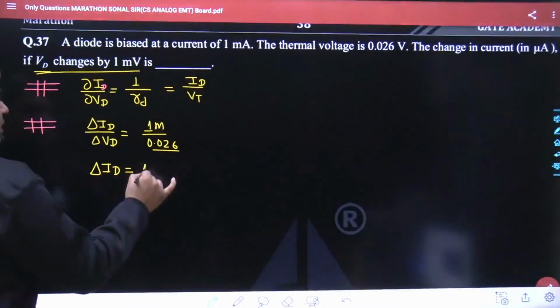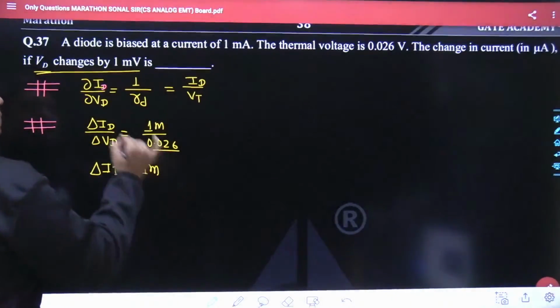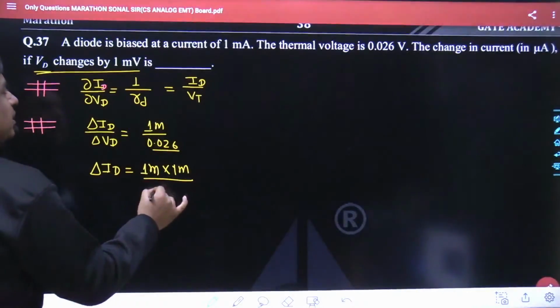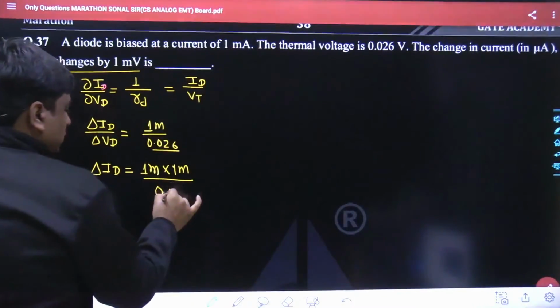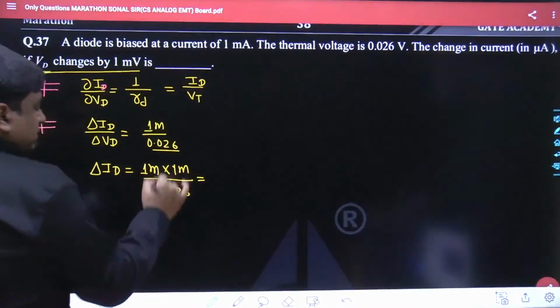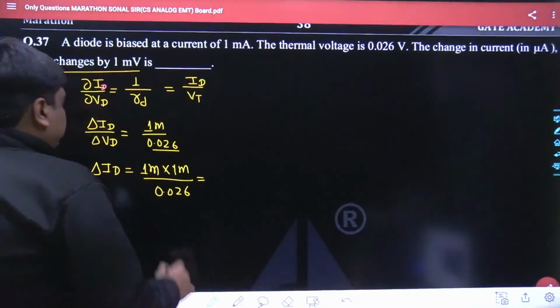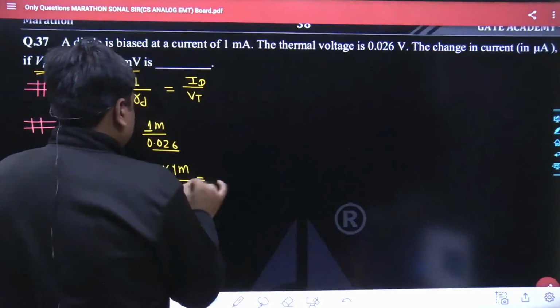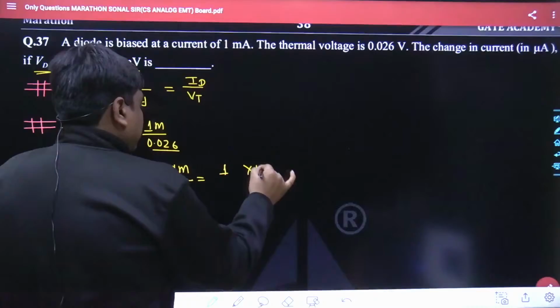So it becomes 1 milli into 1 milli divided by 0.026. 1 milli into 1 milli could be written as how much? It could be written as 1 into 10 to the power of minus 6.